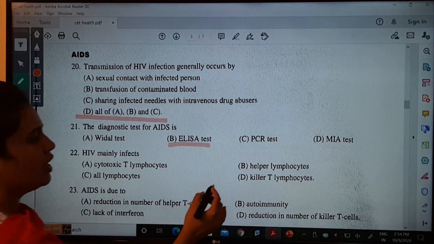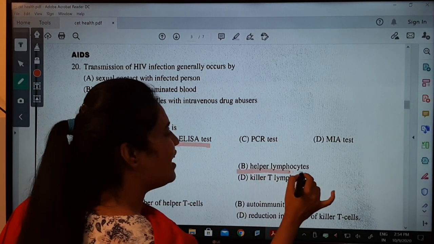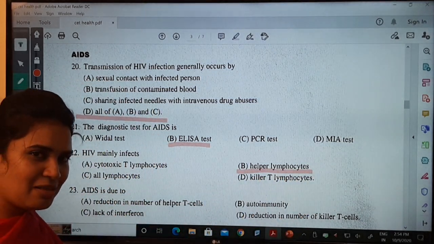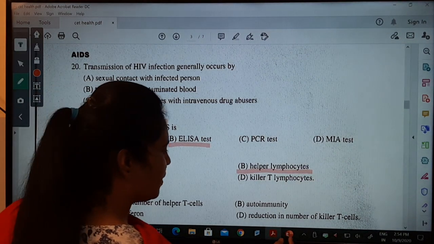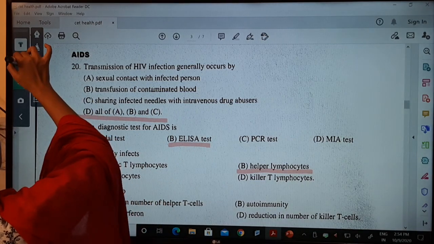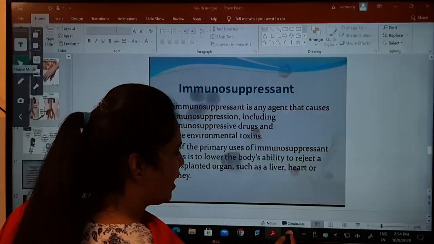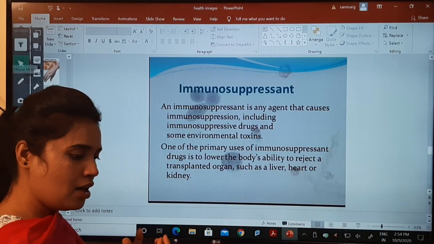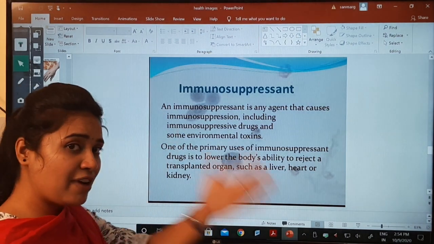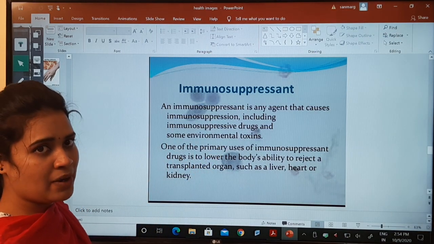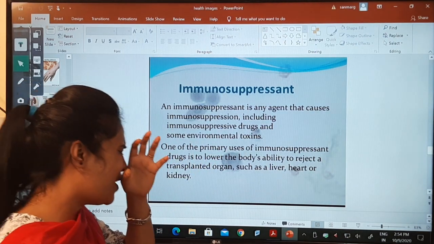So the answer will be helper T cells. Why helper T cells? Can everybody tell me why? I am going to tell you. Whenever the virus comes within your body, it directly first goes and infects the helper T cells, remember, because helper T cells play a very important role.